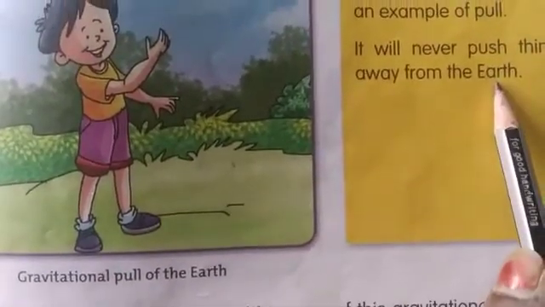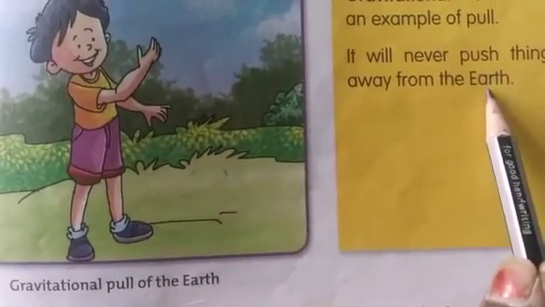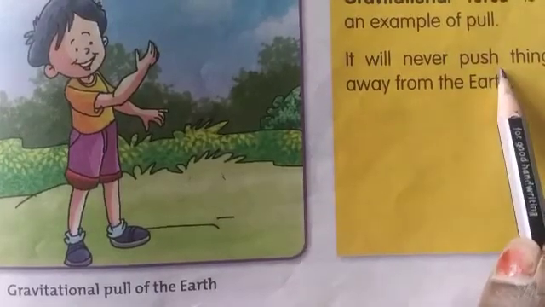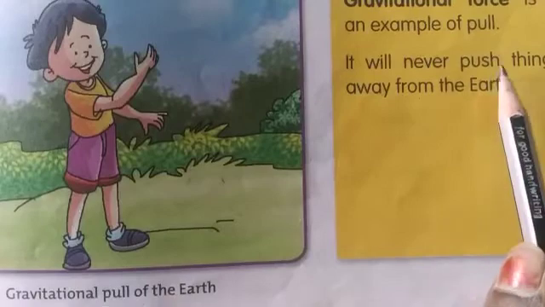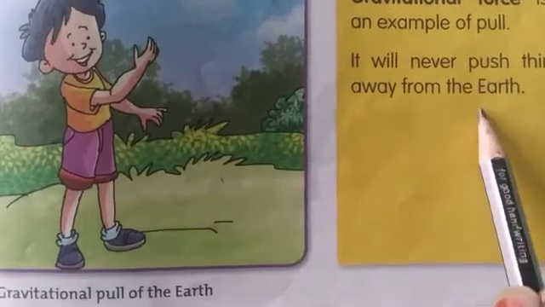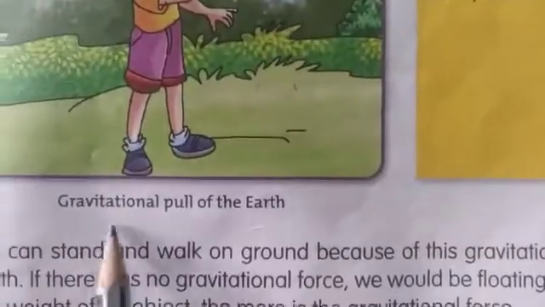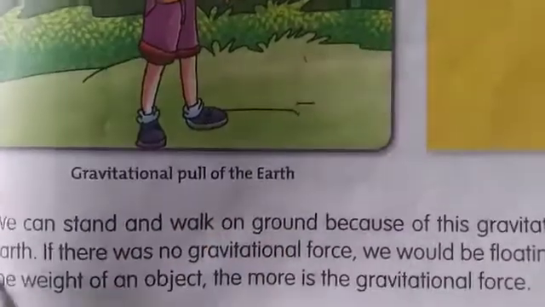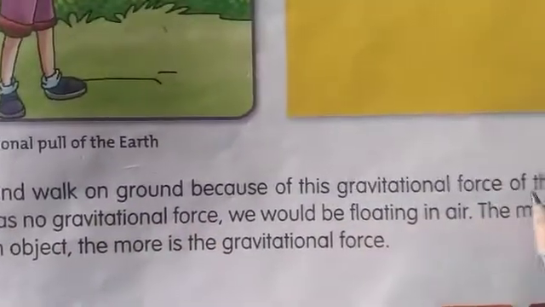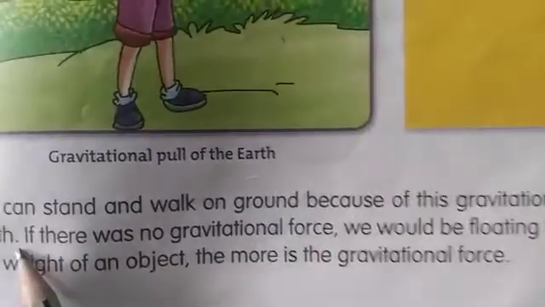In that way we are able to stand on the earth. If the earth showed the properties of pushing, we would not be able to stand on the earth's surface. We would be always floating. We can stand and walk on the ground because of this gravitational pull of the earth.